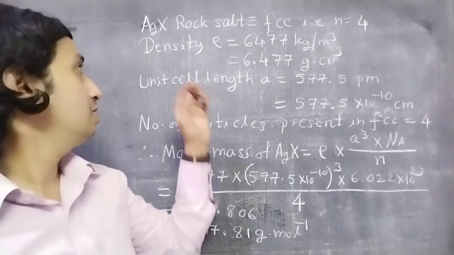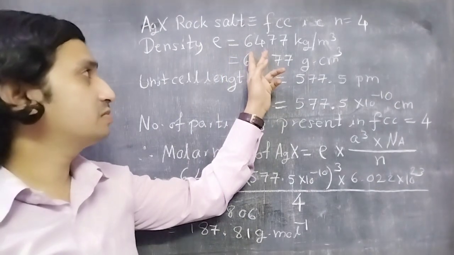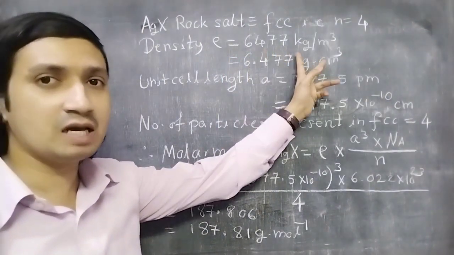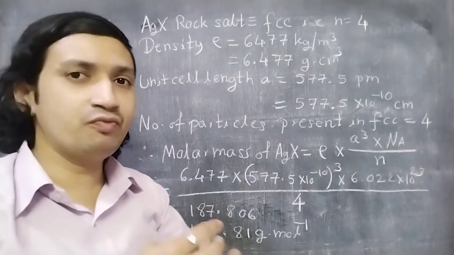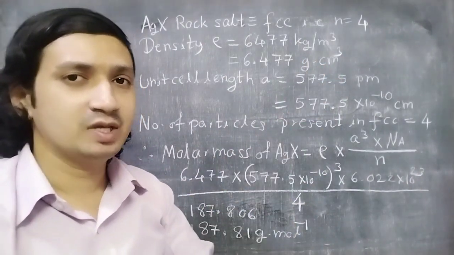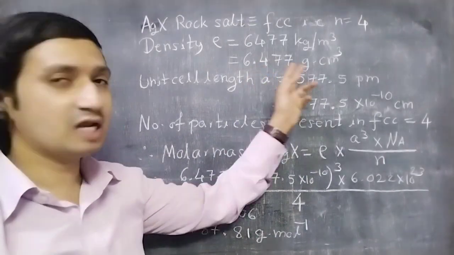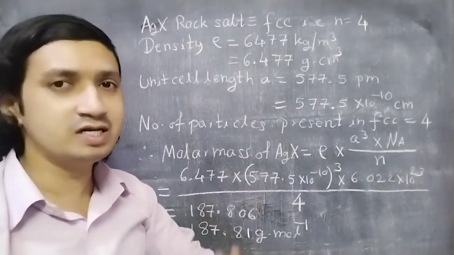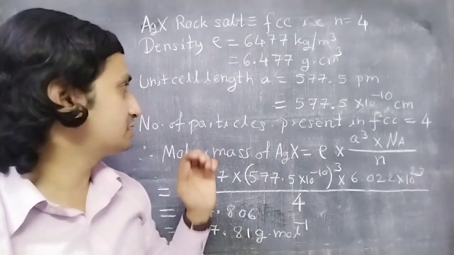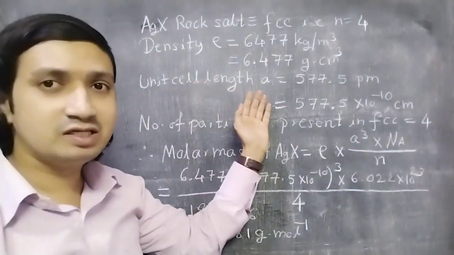Now what is given? Density is given, that is 6477 kilograms per meter cube. Now we are going to convert that into grams per centimeter cube. So it comes to be 6.477 grams per centimeter cube. As simple as that.